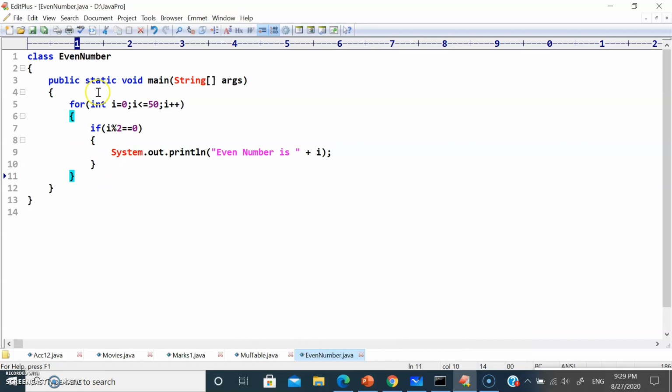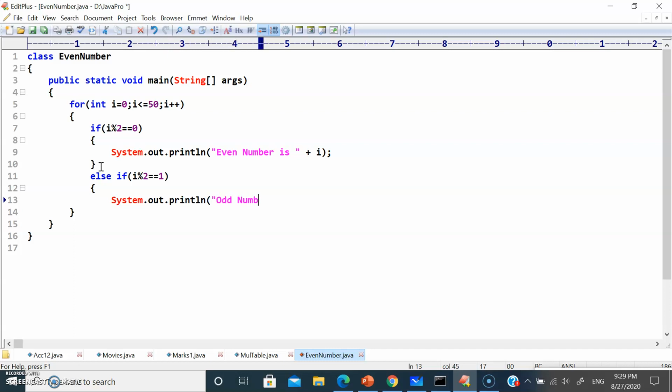Okay. So you can print even numbers, and if you want to print odd numbers, then you can say else if i modulus of 2 is equal to 1. So I'm using an else if condition here. Then we can say System.out.println, "odd number" plus i.